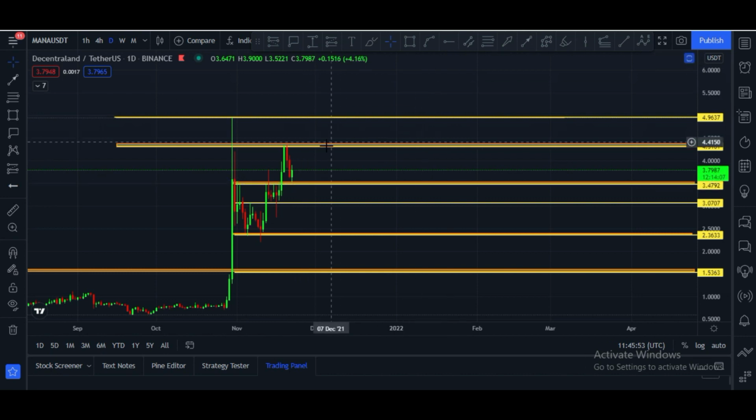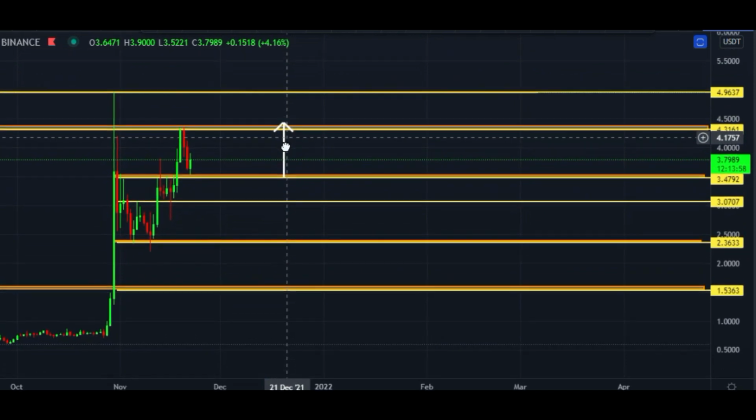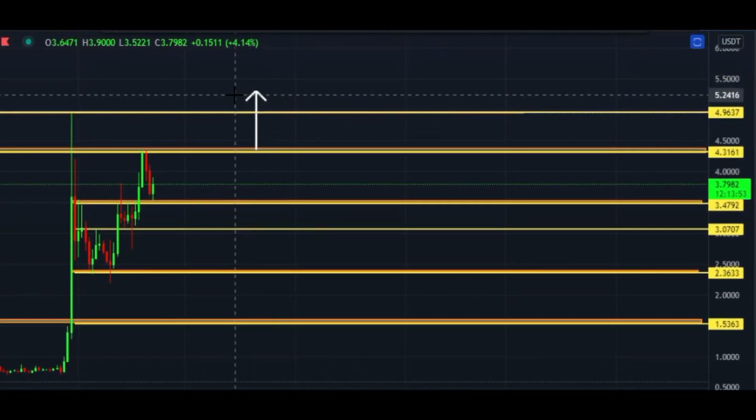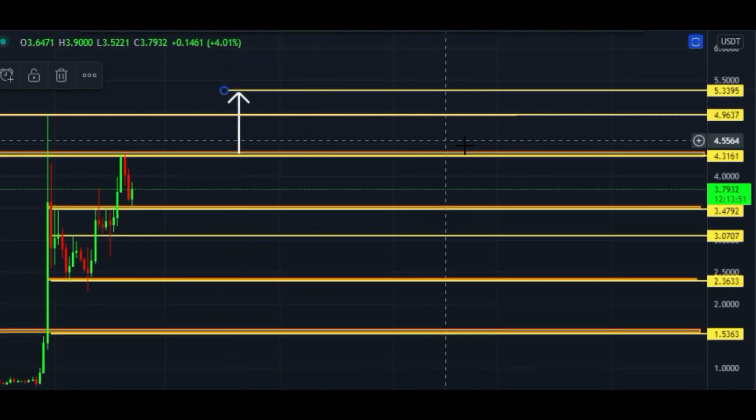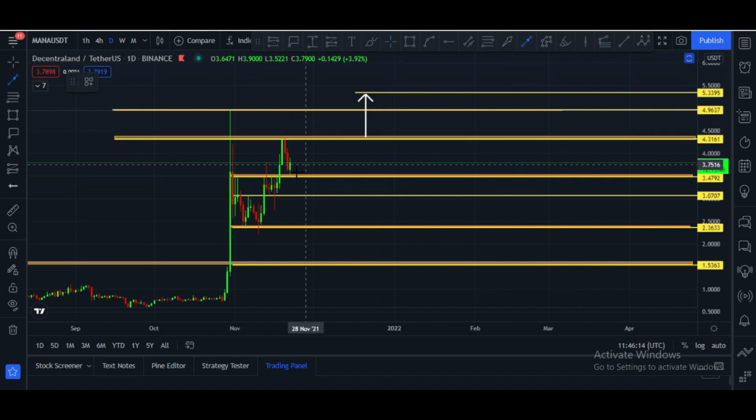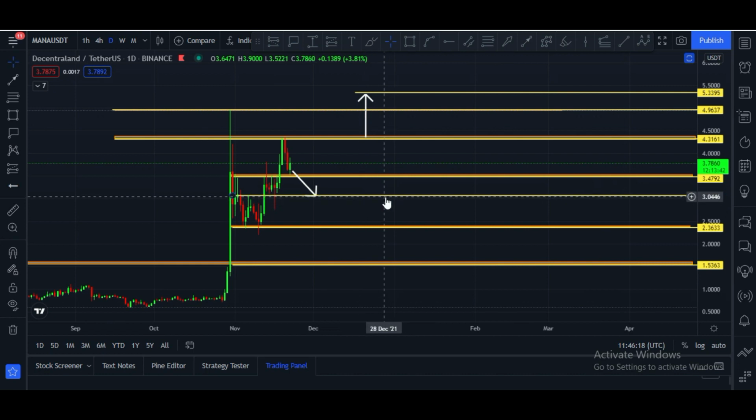Once Mana holds this, in that case our first target is $4.32, and after that, according to this support and resistance base, our next target will be this area, $5.33. And if unfortunately Mana price breaks this, in that case there is a strong support at this level, $3.07 price area, and after that the $2.36 price area. These are support zones.